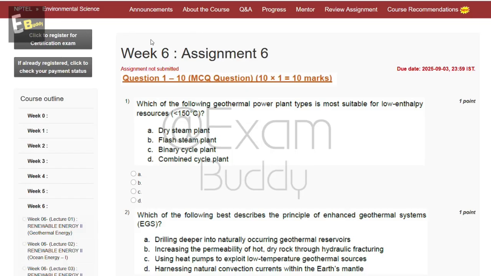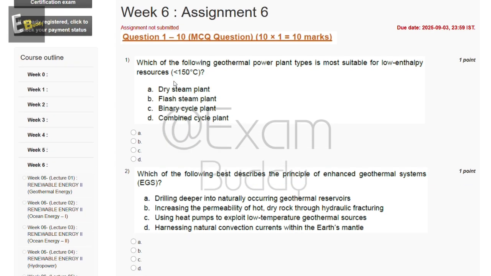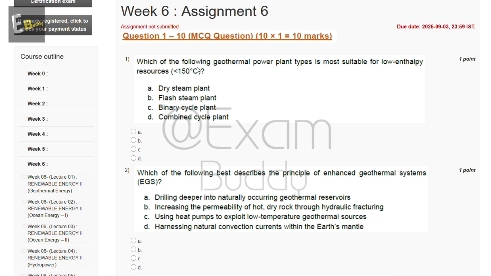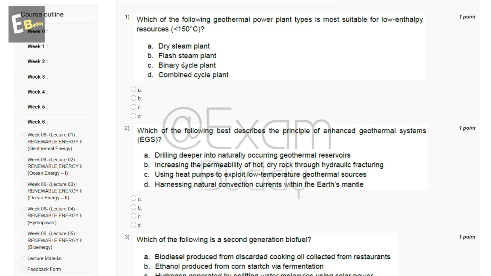Now let's do our assignment, Environmental Science Week 6 assignment 6. So the first question is, which of the following geothermal power plant types is most suitable for low enthalpy resources less than 150 degrees Celsius? So these are the options: dry steam plant, flash steam plant, binary cycle plant, combined cycle plant. So the answer of our first question is C, binary cycle plant.